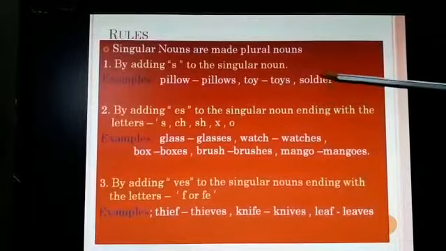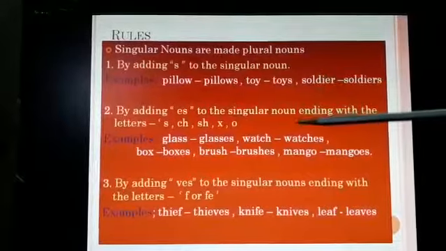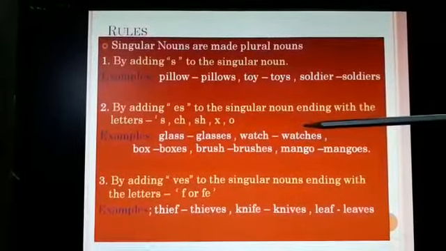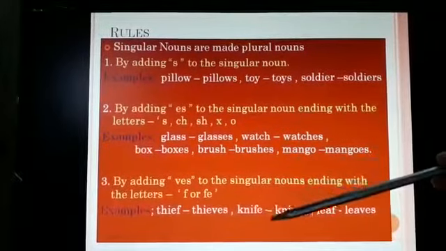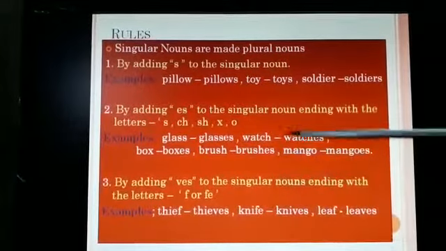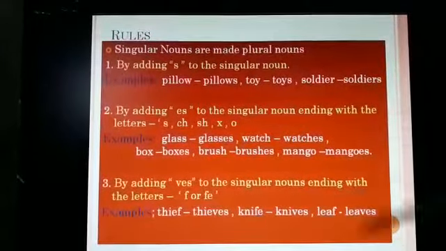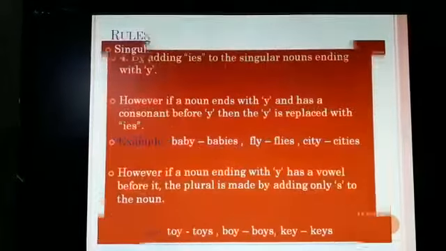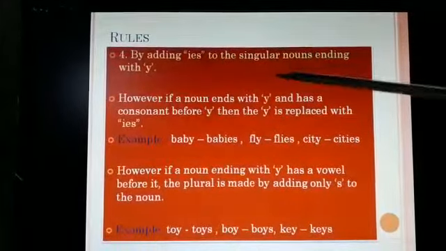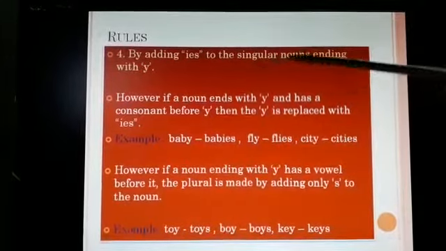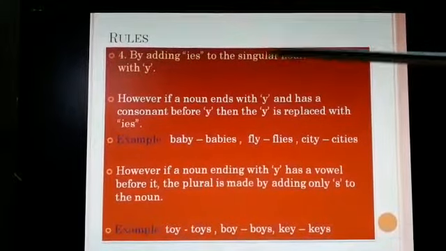The first rule is adding s to the singular noun. The second rule is adding es to the singular nouns, and the third one is adding ves. But here the ending letters will be different each time. So these are 3 rules. Here we go with the fourth rule: by adding ies to the singular nouns ending with the y.